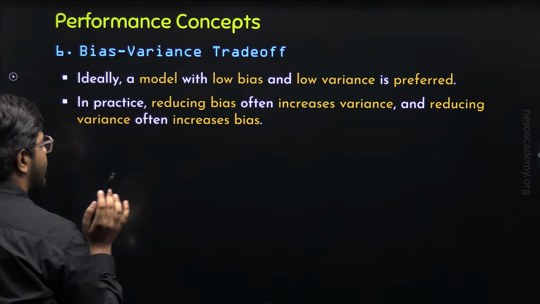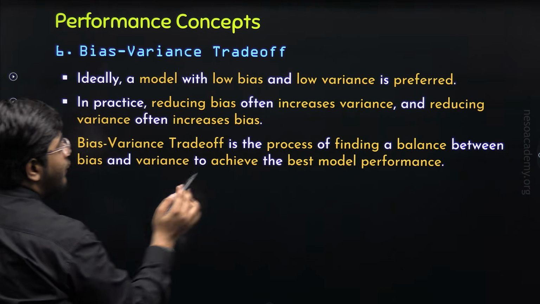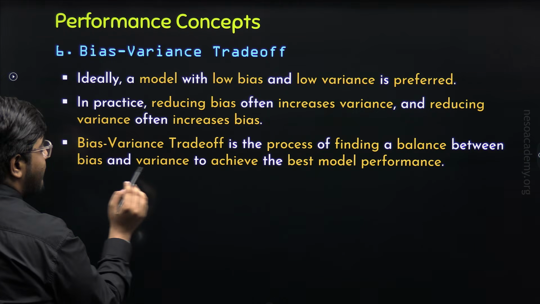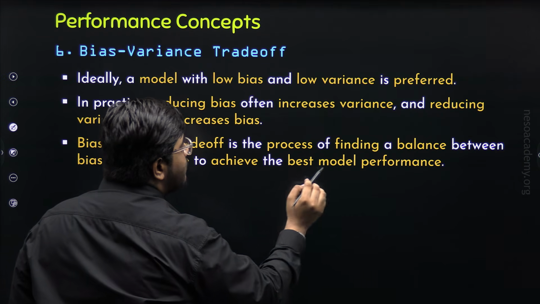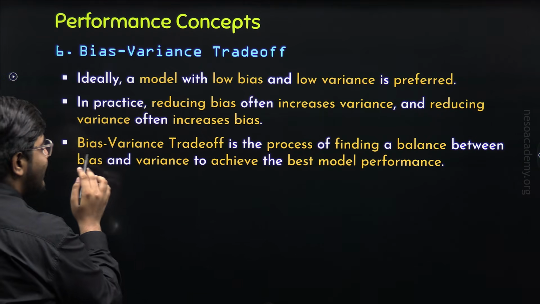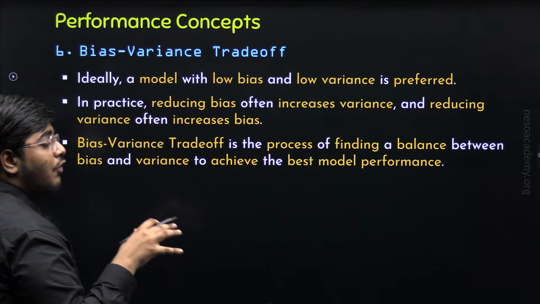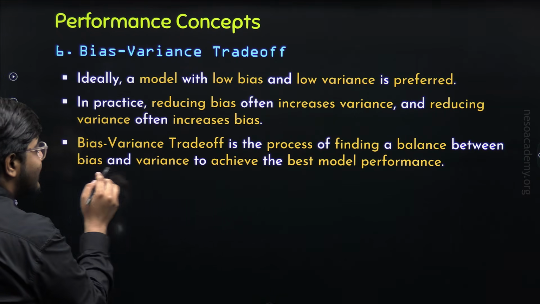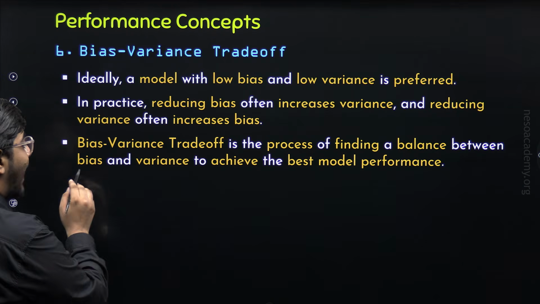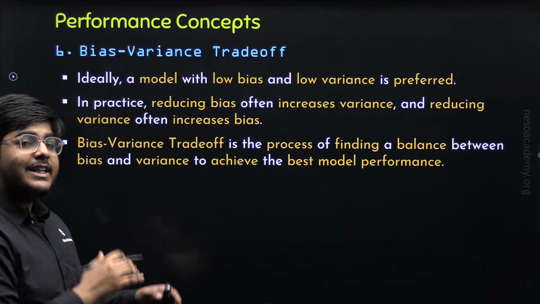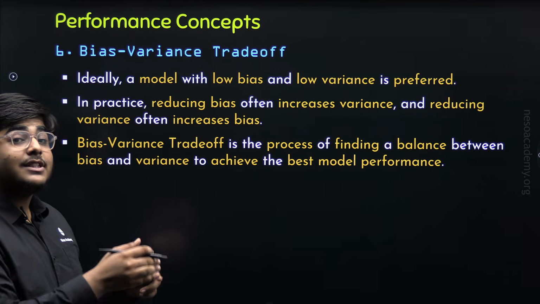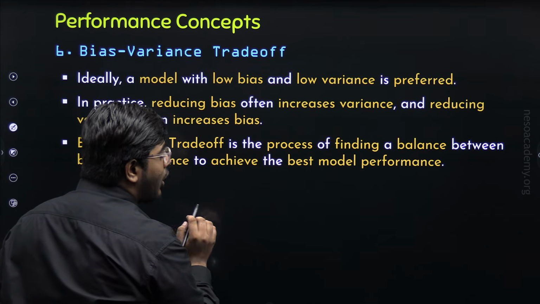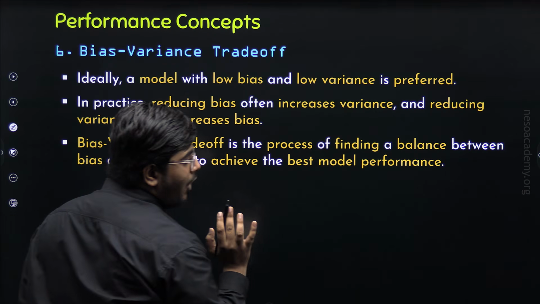So, the bias-variance trade-off is the process of finding a balance between bias and variance to achieve the best model performance. It is a process of finding a state of balance or equilibrium between bias and variance, so that bias and variance will have the least possible values, so that there is no underfitting and no overfitting, and our machine learning model achieves its best performance.